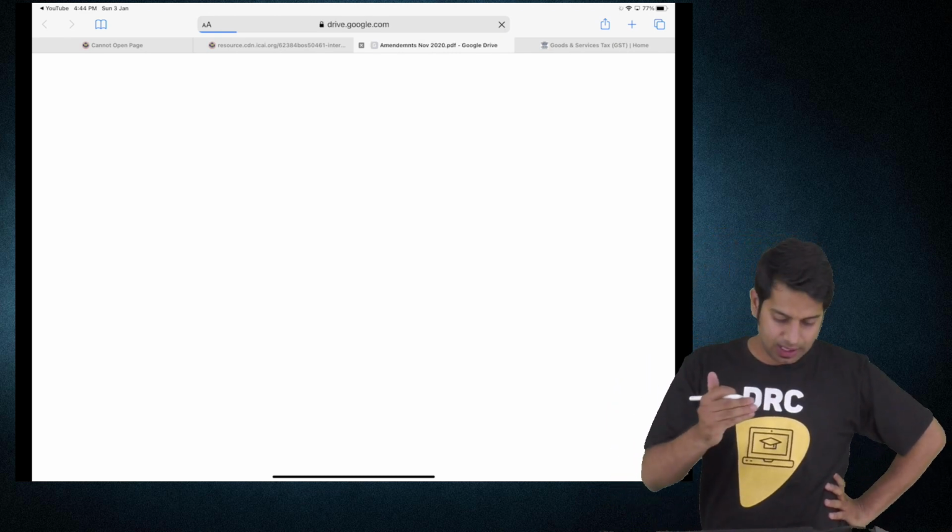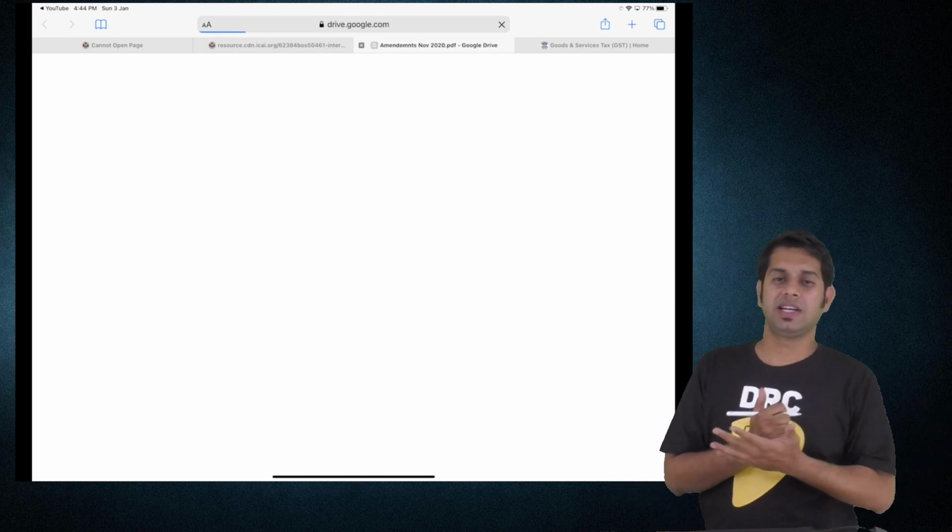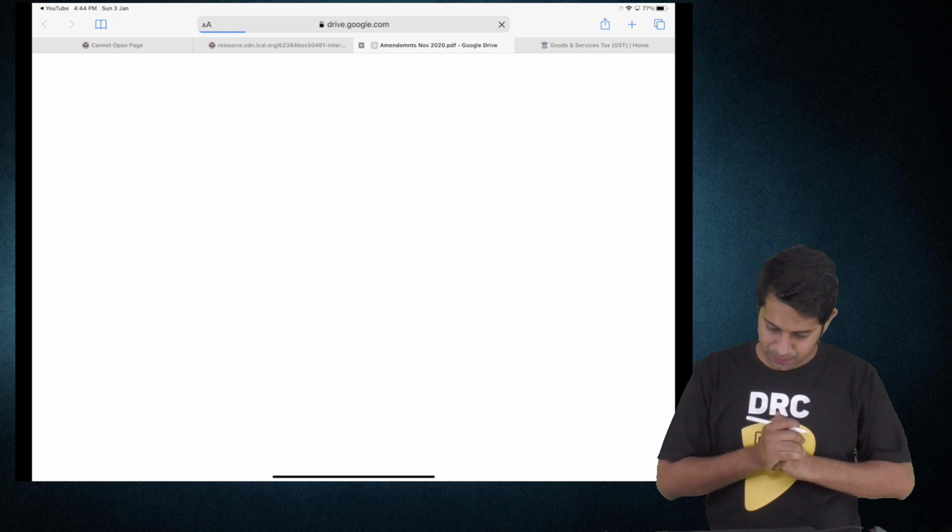So the question which was that who can restrict the ITC, that question we are seeing now. Who has the power to restrict the input tax credit?